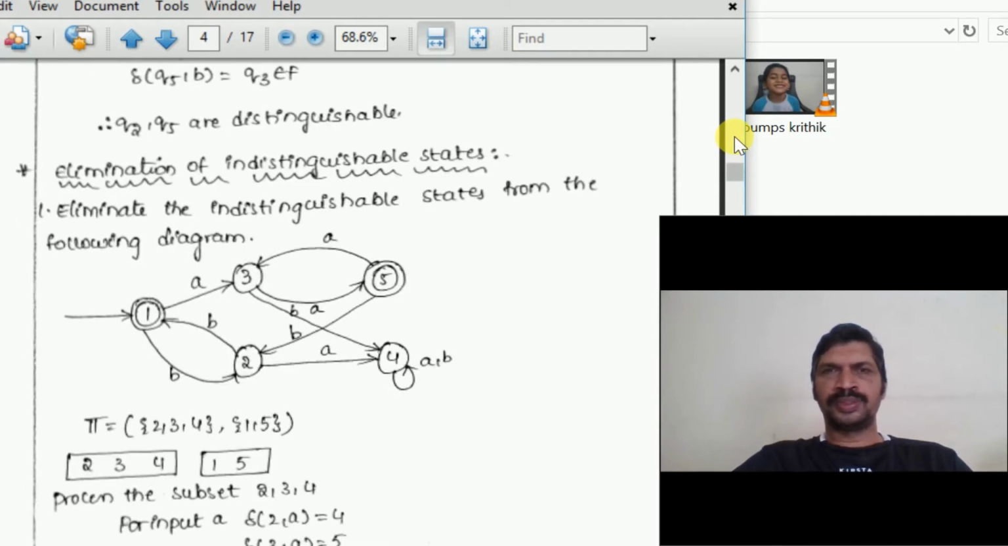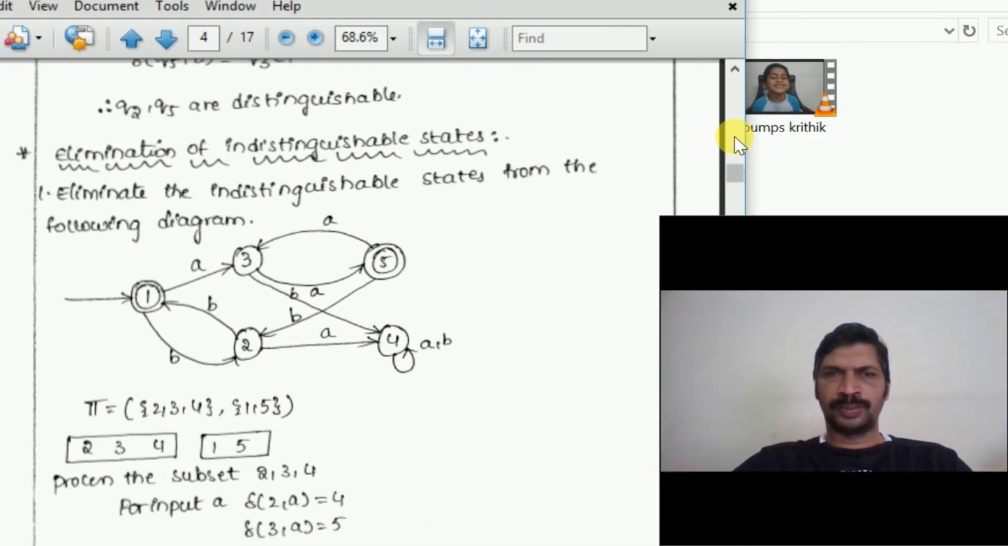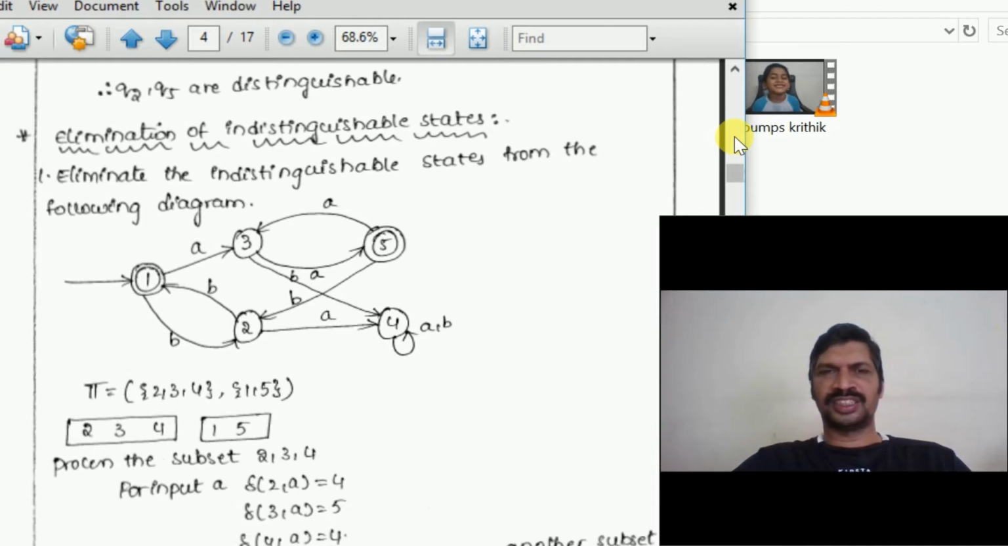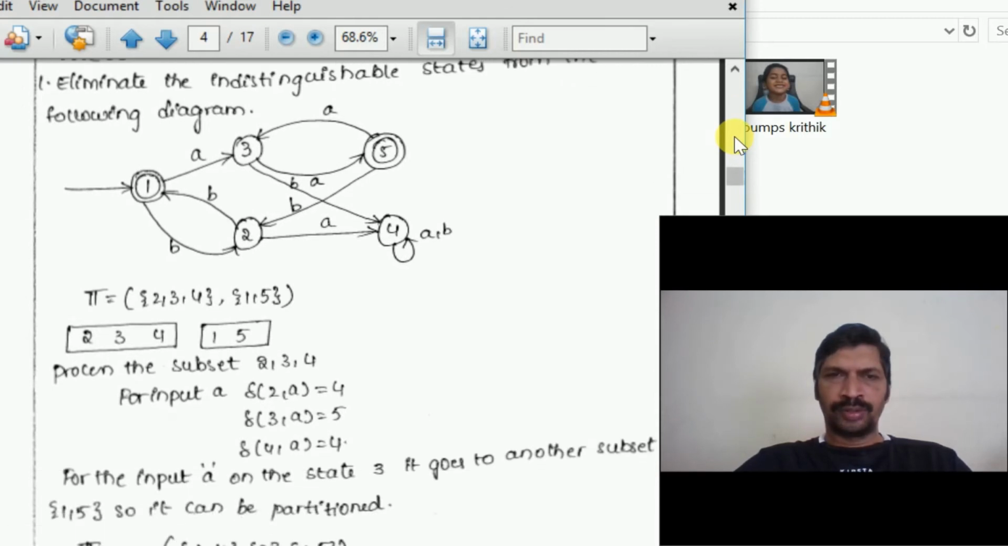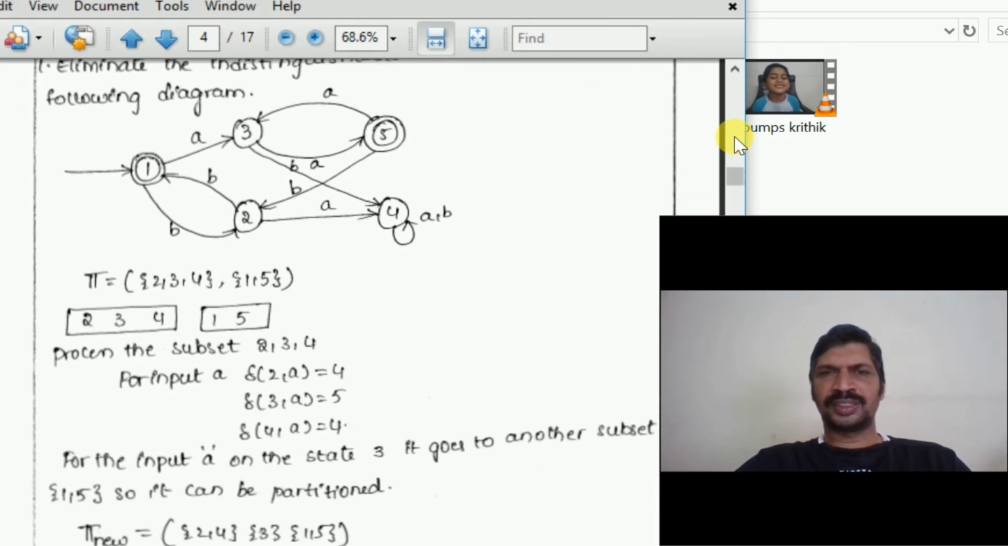Next problem: identify and eliminate the indistinguishable states from the following diagram. This is the problem. First we have to consider all the final states as one set and the non-final states as another set. Two sets are there in the initial partition. Now we process the subset 2, 3, 4.